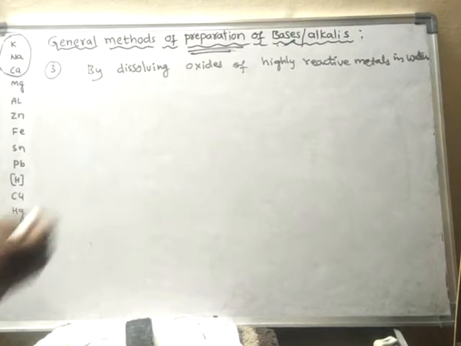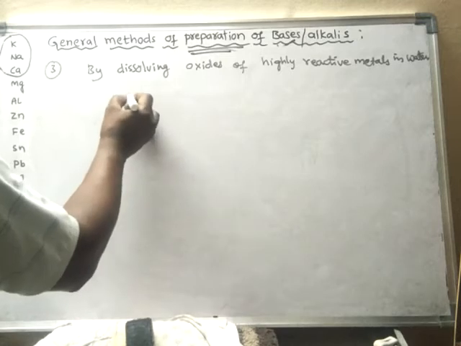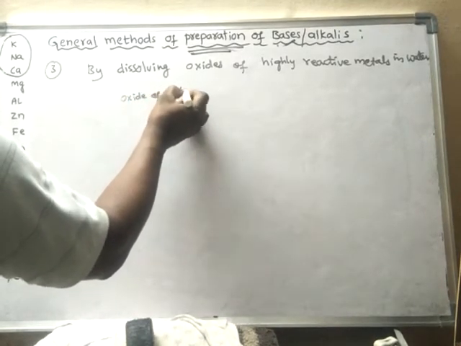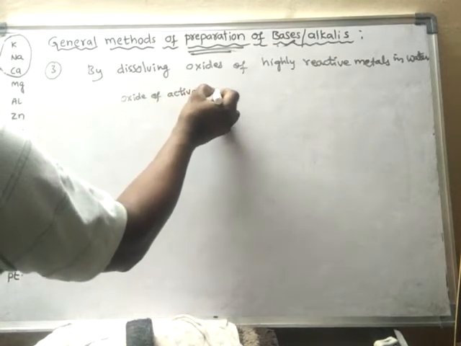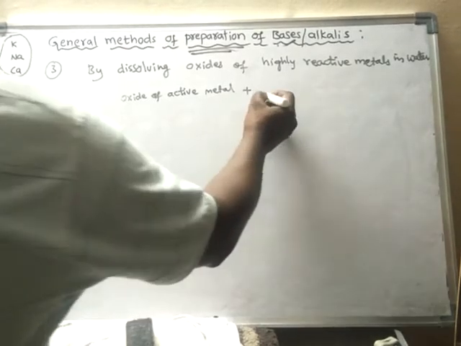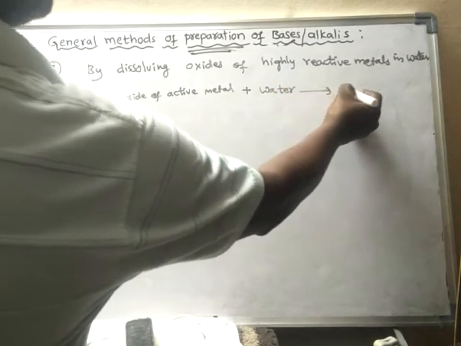This can be written in a general way: oxide of an active metal, when reacted with water, forms alkali solutions.